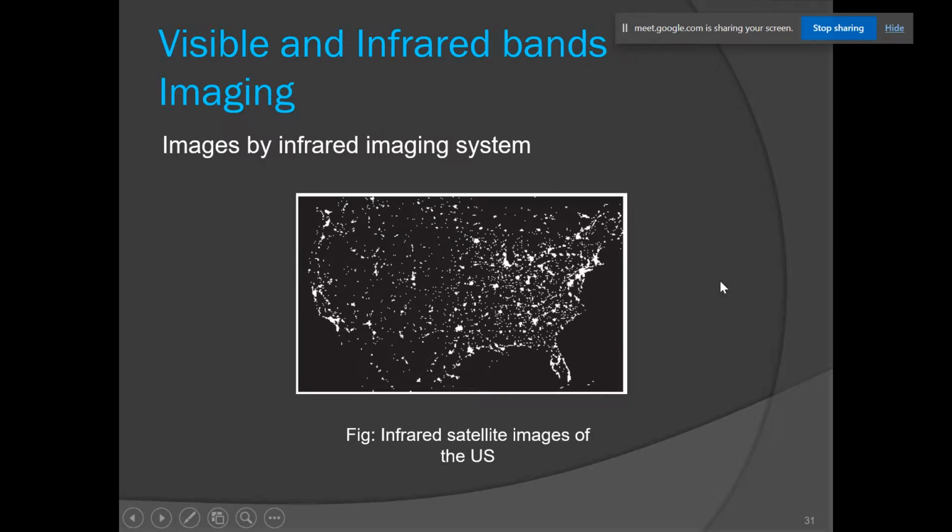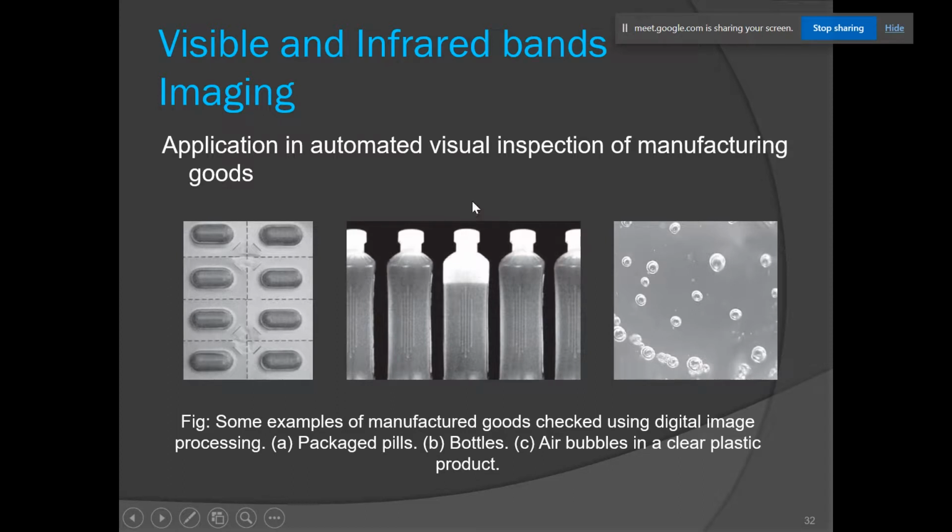We can use visible and infrared band imaging for automated industrial inspection. A few examples are given here. We can inspect for the missing pill in the strip, or we can observe for the bottle which is not filled up to the required level, or we can observe for the defective part. As you can see, this plastic material has a bubble, so it will have lesser strength, so we can neglect that material.